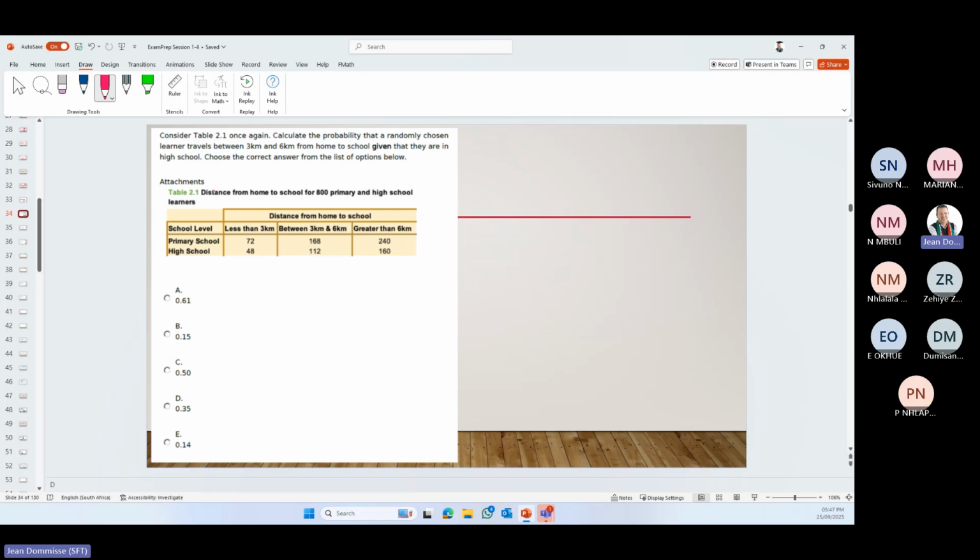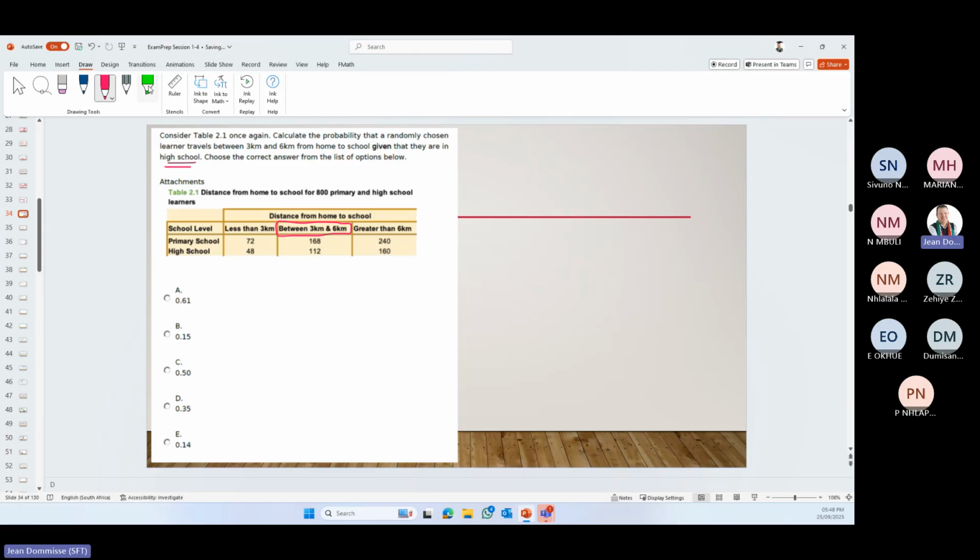Again, exactly the same data set. Now look at the question: calculate the probability that the randomly chosen learner travels between 3 and 6 kilometers from home to school, given that they are in high school.